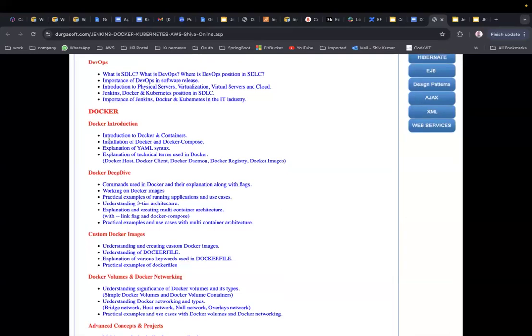Okay, now introduction to Docker and containers. What is Docker and what are containers? What do containers contain? Why are they running, why are they not running, and if they are not running, why not? What are the different things inside the container? All these things we are going to look at in a detailed manner.